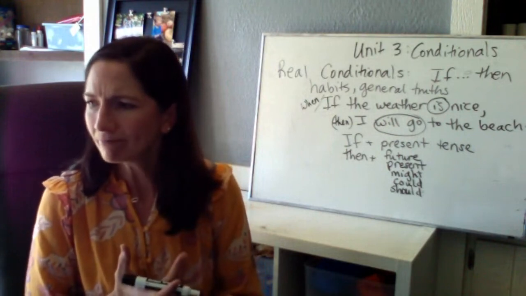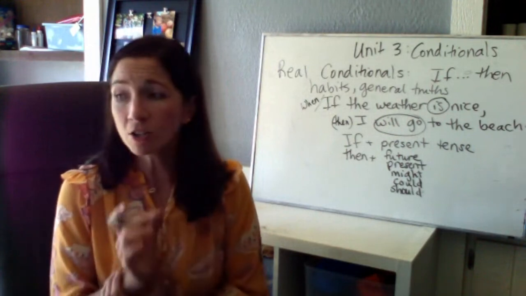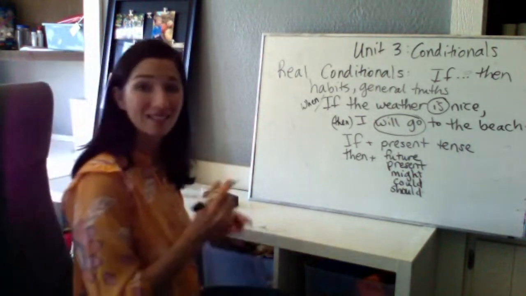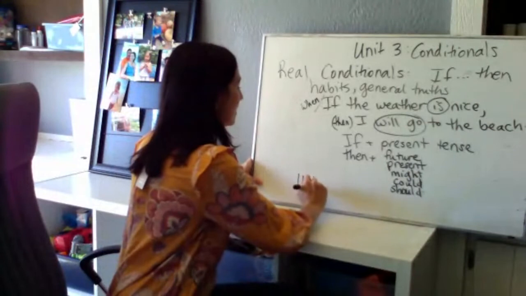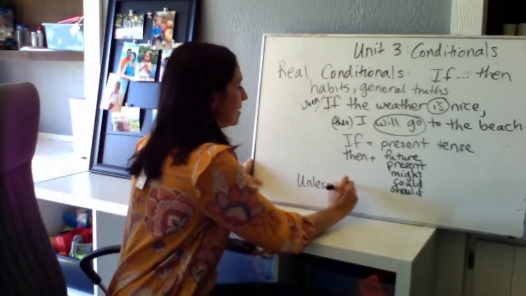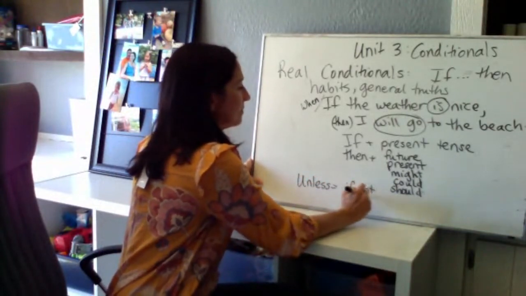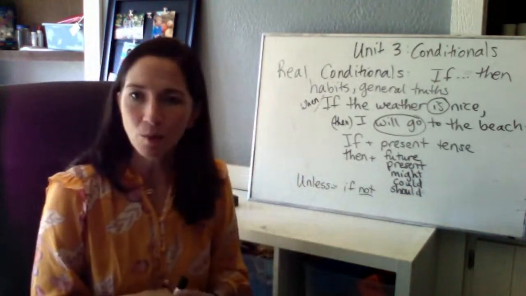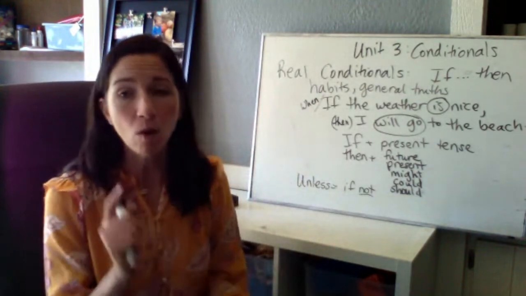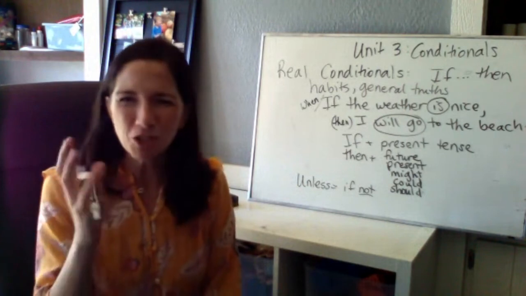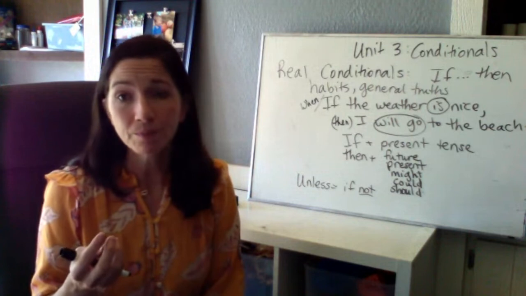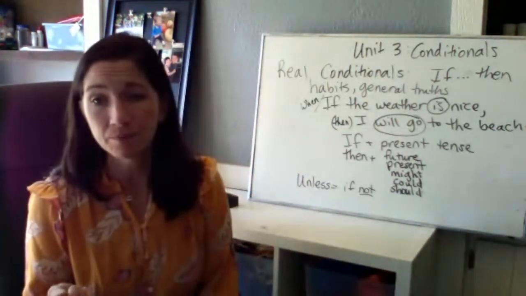All right. We can also use this with a special word called unless. Unless is a little tough because unless is actually the negative. The meaning is if not. Unless the weather is nice, I won't go to the beach. So it changes our negative. Unless it's warm, I won't go swimming.